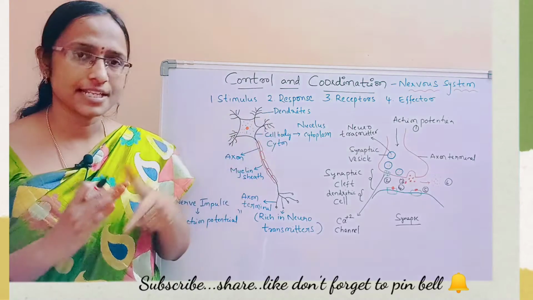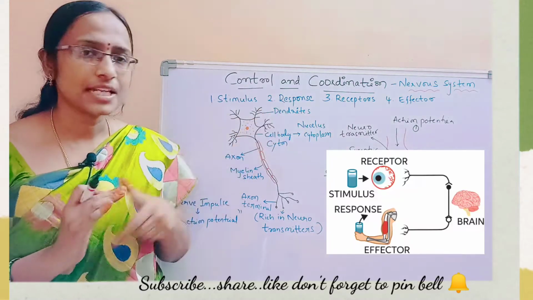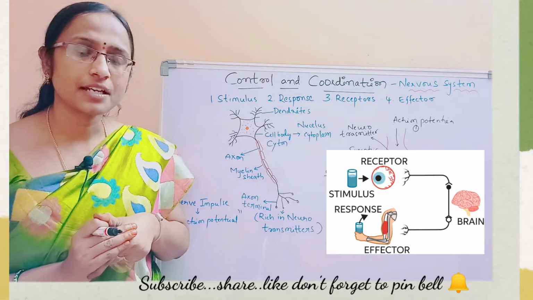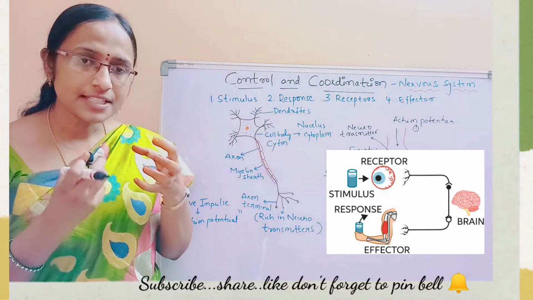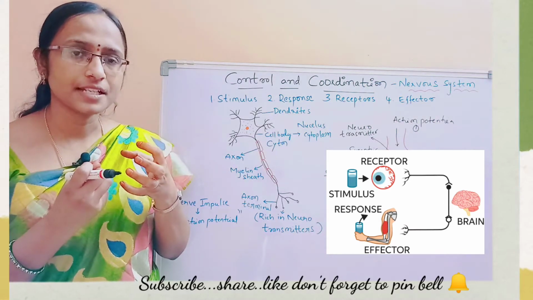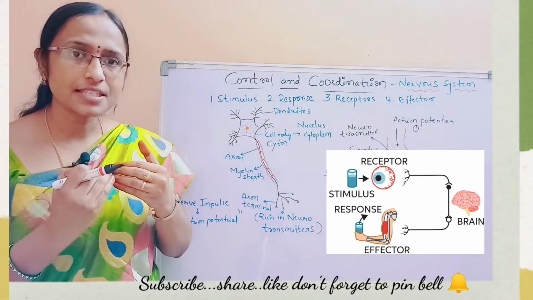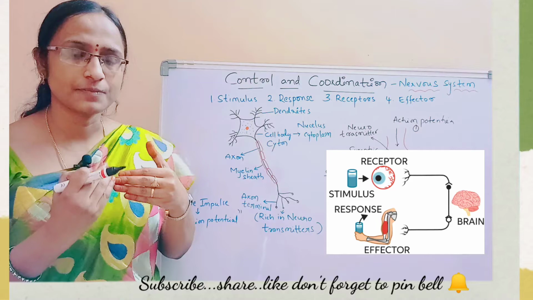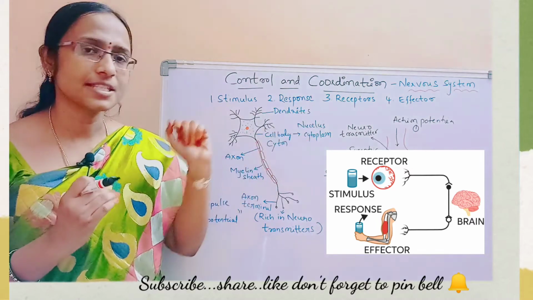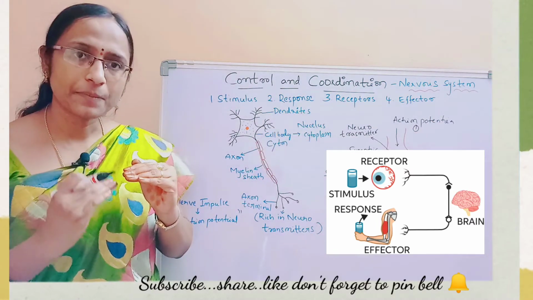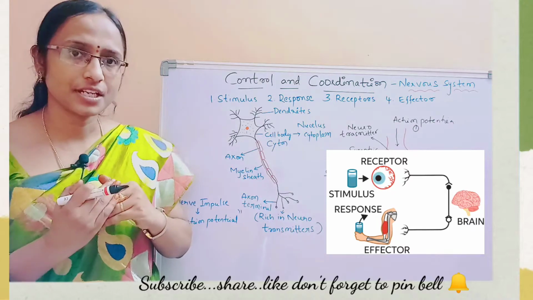Our body will show some changes. That is called response. Then the other one is receptors. What is a receptor? Receptor means this is the group of nerve cells which are going to identify the stimuli, and they pass the information to the central nervous system. Those are called receptors. So receptors will pass the information to the central nervous system.